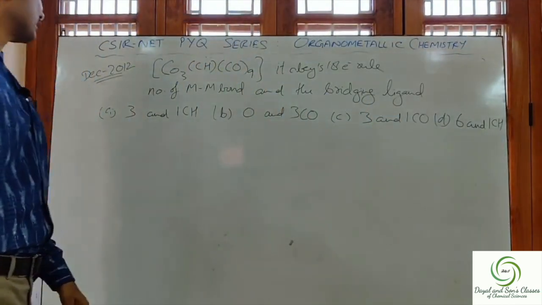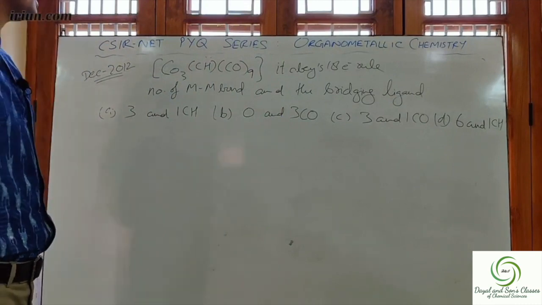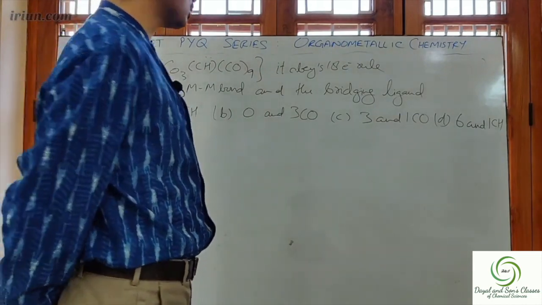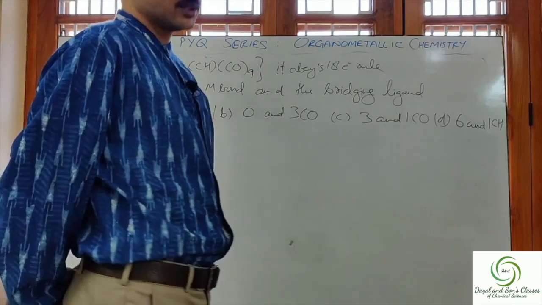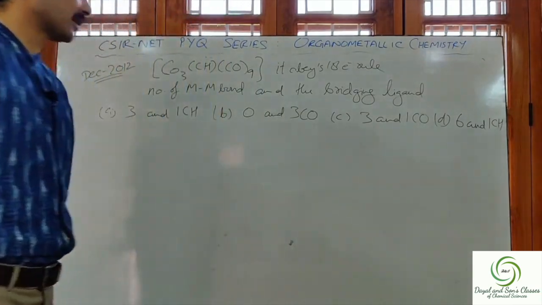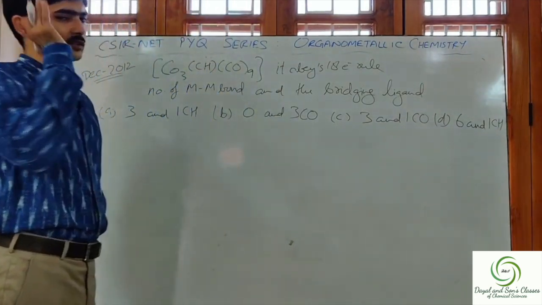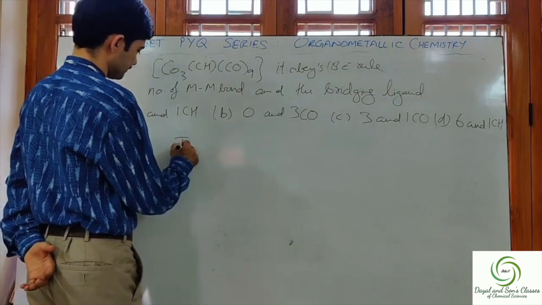Now the next question is from December 2012. In this question, the cobalt complex Co3(CH)(CO)9 was given, and it was said that this particular complex obeys the 18 electron rule, and we were required to find the number of metal-metal bonds and the bridging ligands. Now let us first find out the number of metal-metal bonds. In order to find the metal-metal bonds, we need to calculate the total electron count.